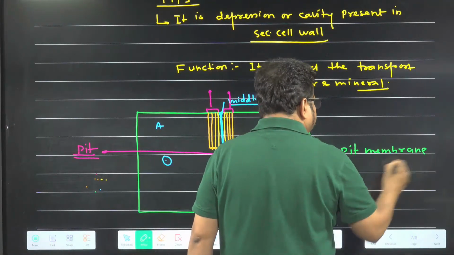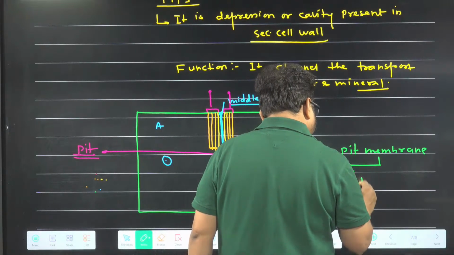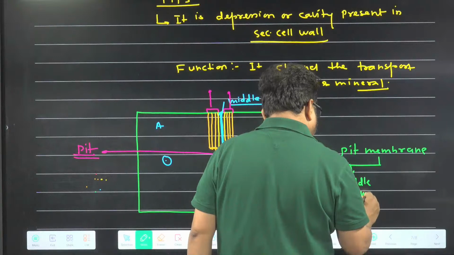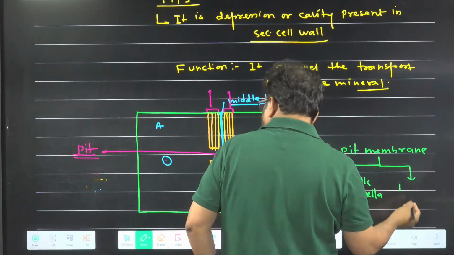So this pit membrane is made up of two things. One is middle lamella, and another one is which one? Primary cell wall.